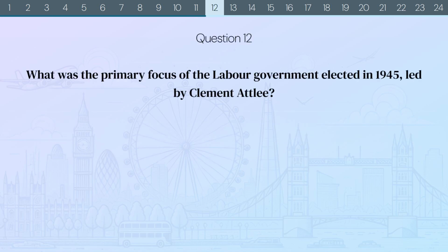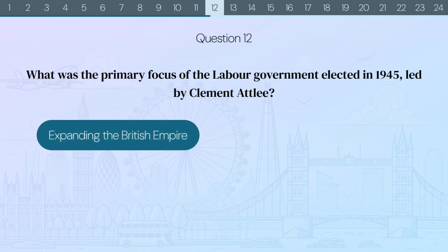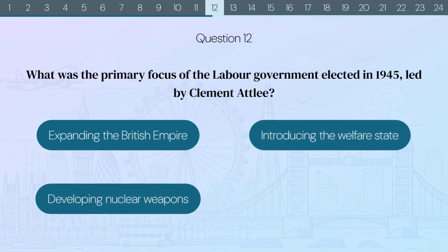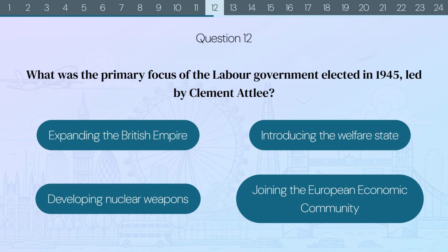Question 12. What was the primary focus of the Labour government elected in 1945, led by Clement Attlee? Expanding the British Empire? Introducing the welfare state? Developing nuclear weapons? Or joining the European Economic Community?